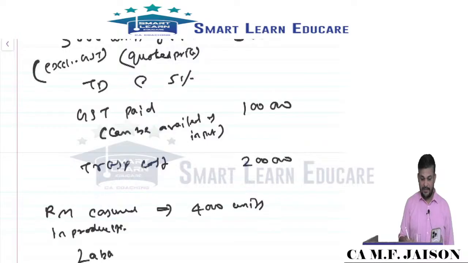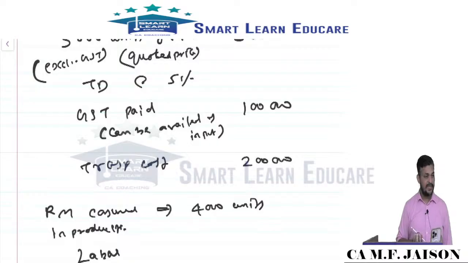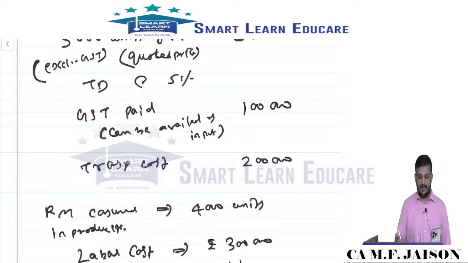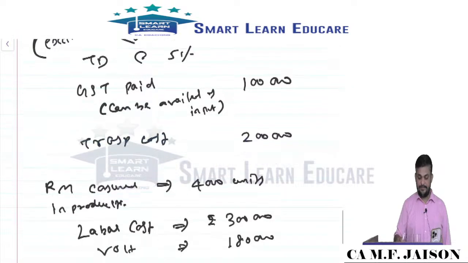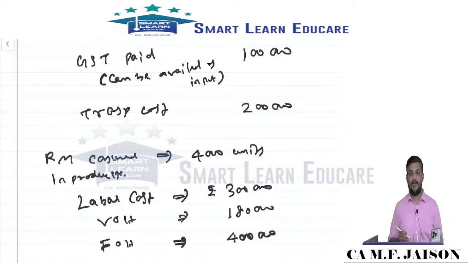Labor cost, my dear friends, is 3 lakhs. Variable overheads, say it is 1,80,000. Then we have fixed overheads, say to the extent of 4 lakhs.